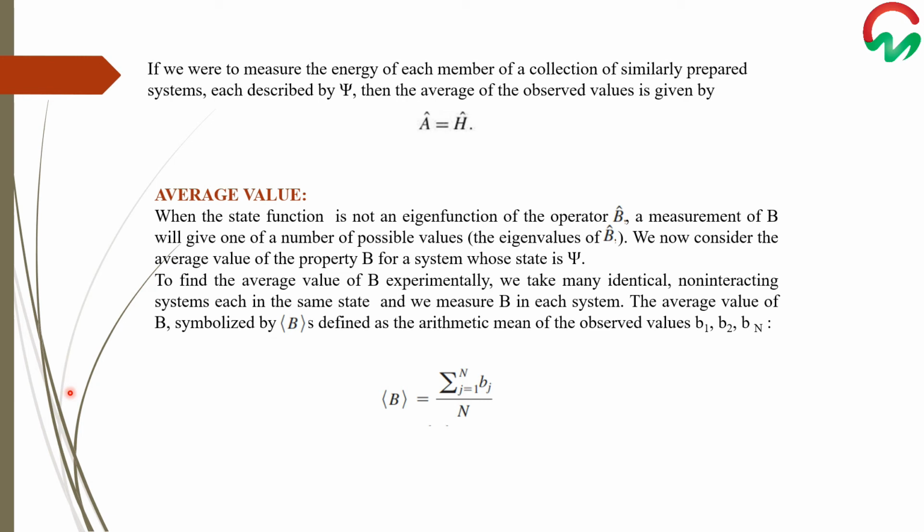Then the average value of B, symbolized by this symbol, is defined as the arithmetic mean of the observed values B1, B2 to Bn, written as the sum over j = 1 to n of bj over n.